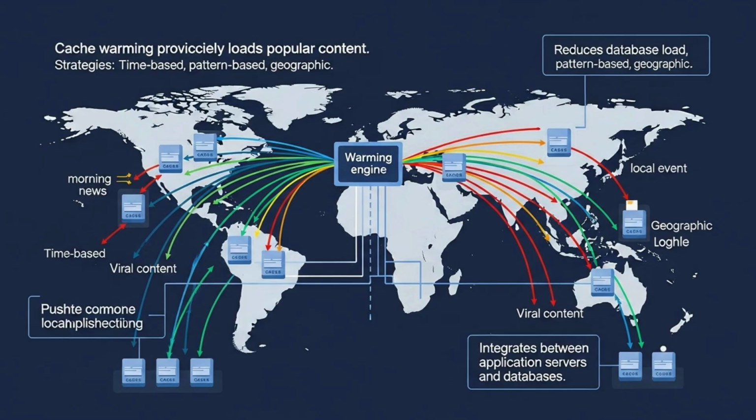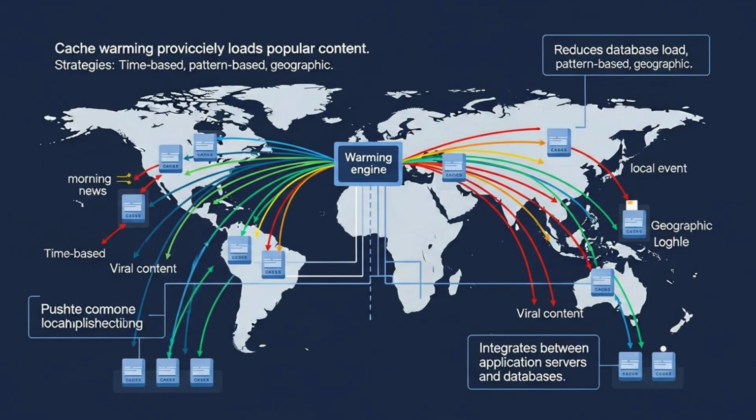We can use time-based warming, like loading morning trending topics before users even wake up. Or pattern-based warming, where we might cache content from a celebrity just before it's expected to go viral. And for global systems, geographic warming preloads regional content based on local events.